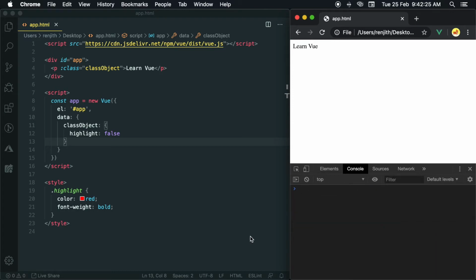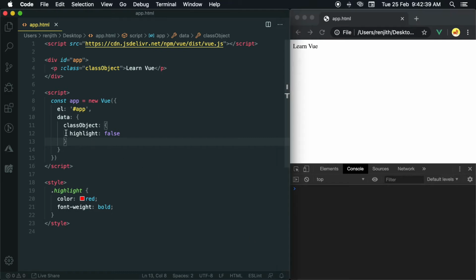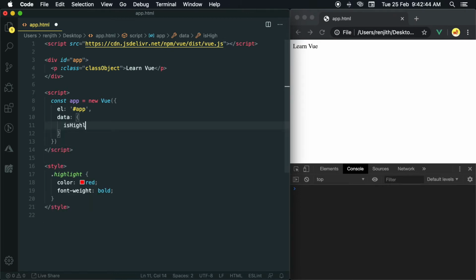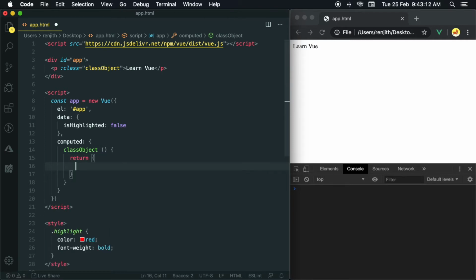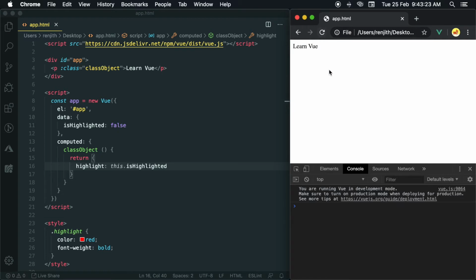We can use computed properties as well to build a powerful and robust pattern when we have complex logic. Create a property called isHighlighted. Create a computed property called classObject. Return an object with the highlight property value as the isHighlighted data. Run it and check. Yes, when we change the value of the isHighlighted property, it is reflected in the computed classObject.